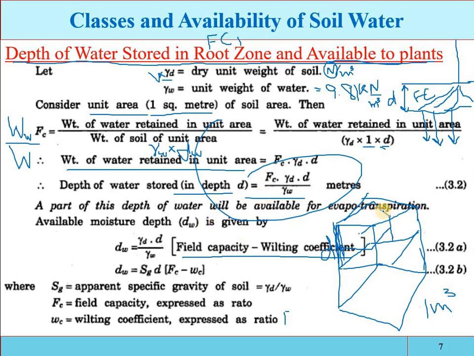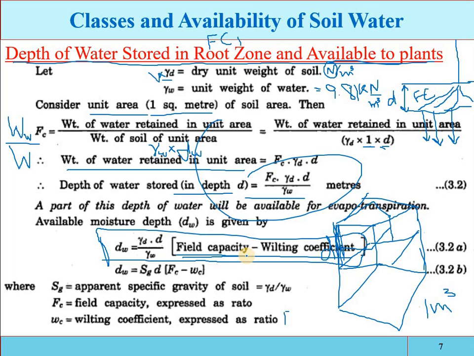Now how much water is available for the evapotranspiration, how much water is available for the extraction, that is this one. Okay, so remember this formula. The field capacity is mostly determined in the laboratory.